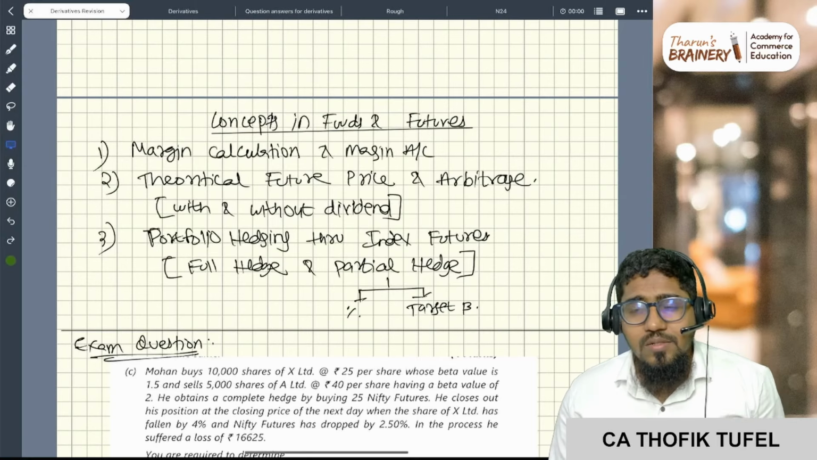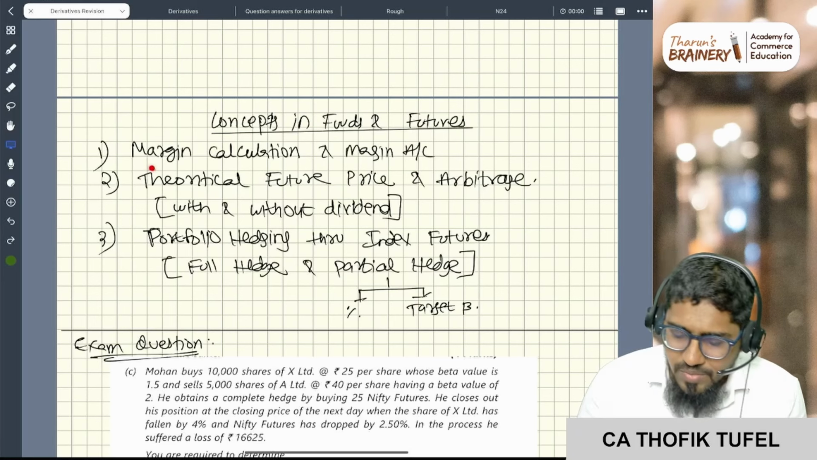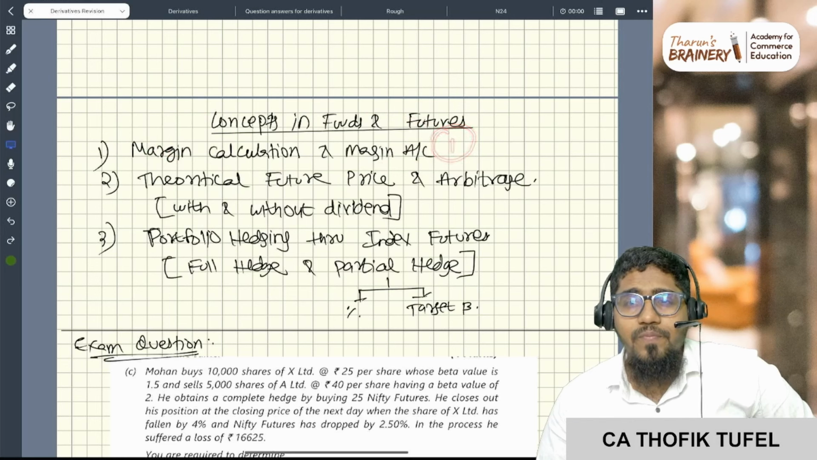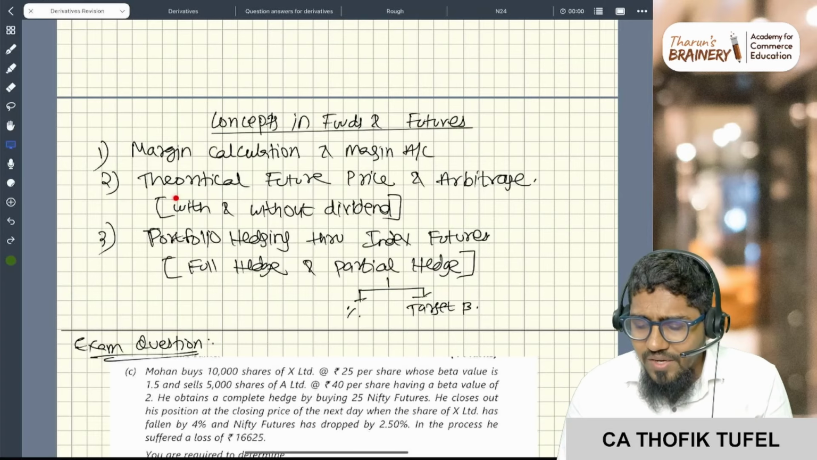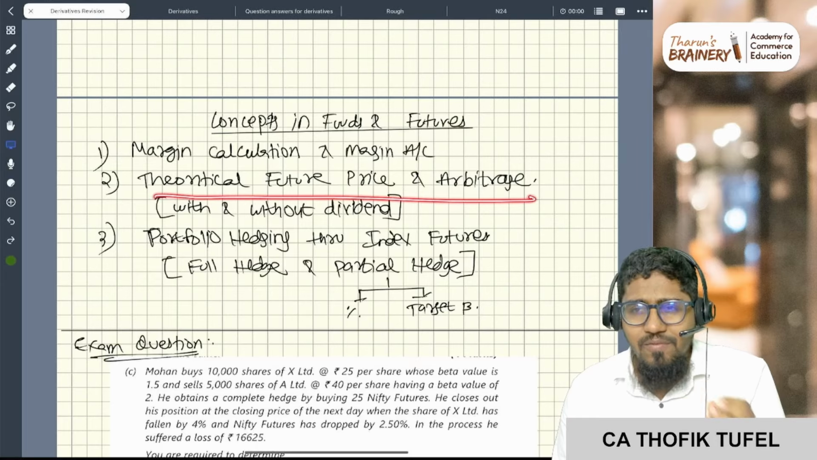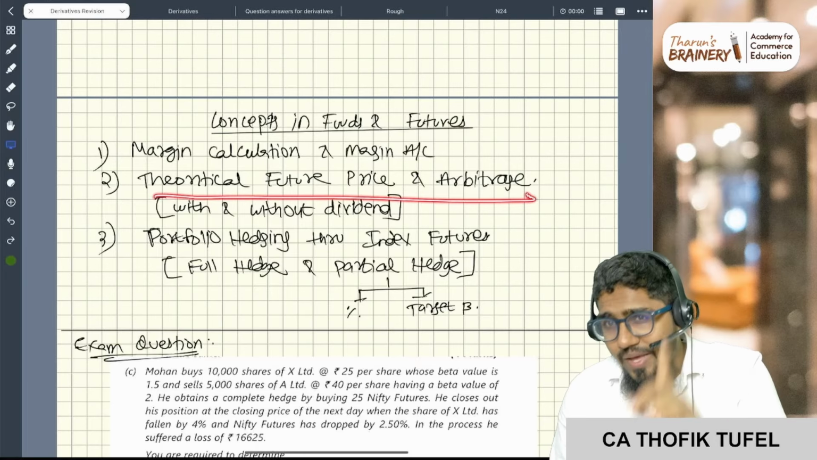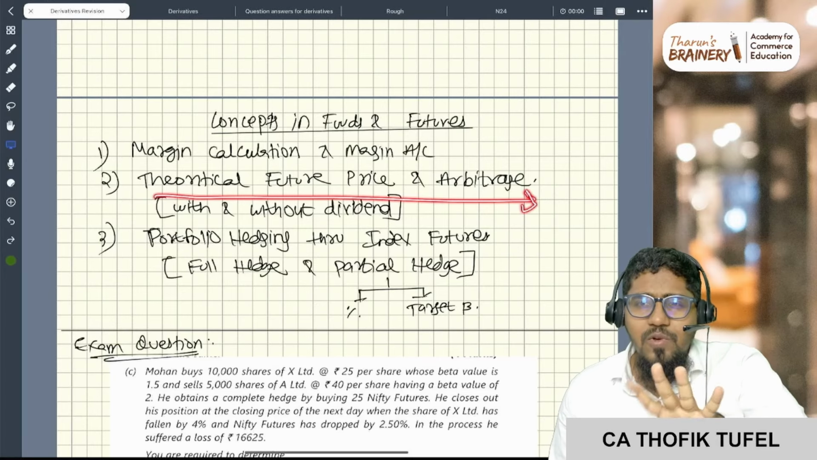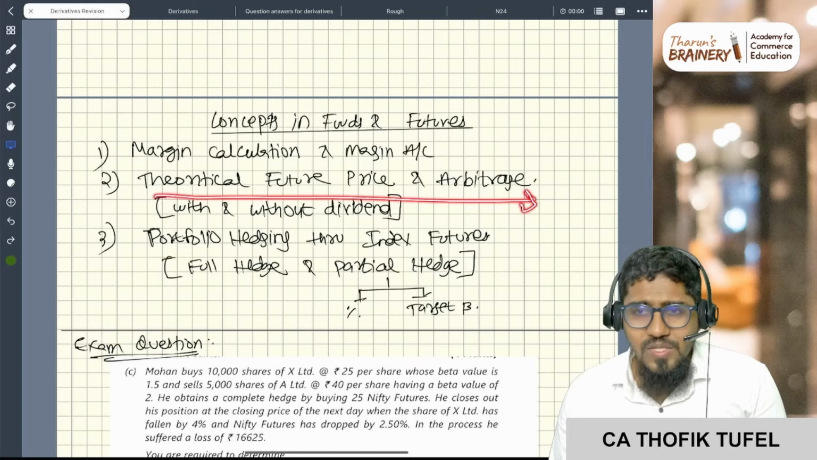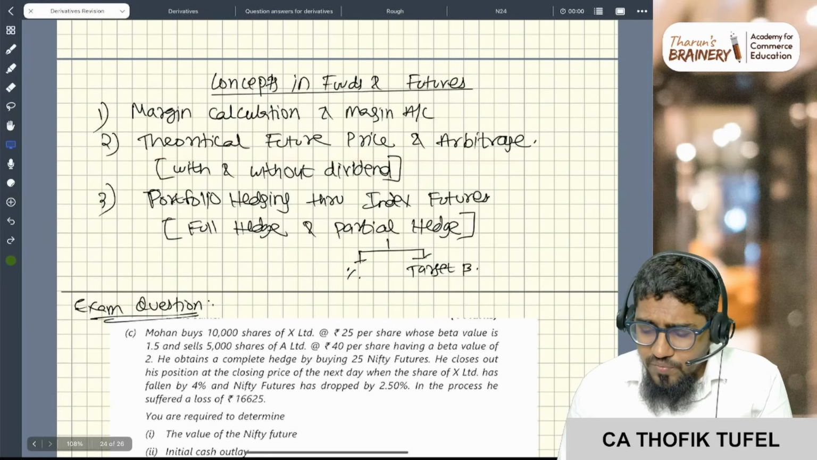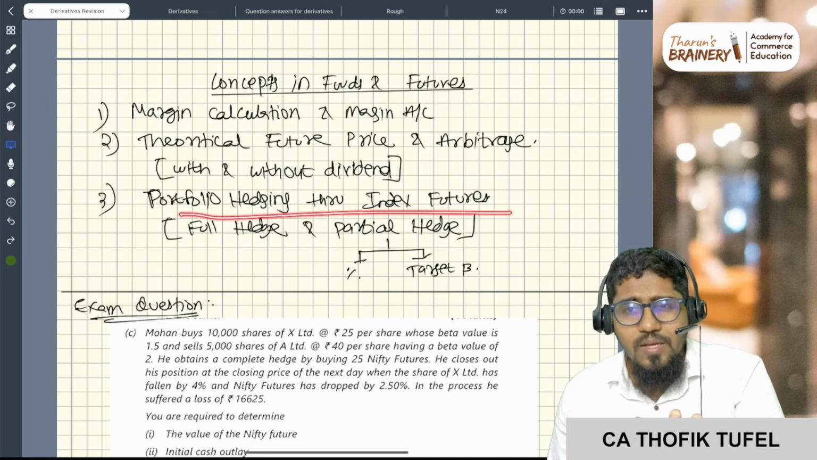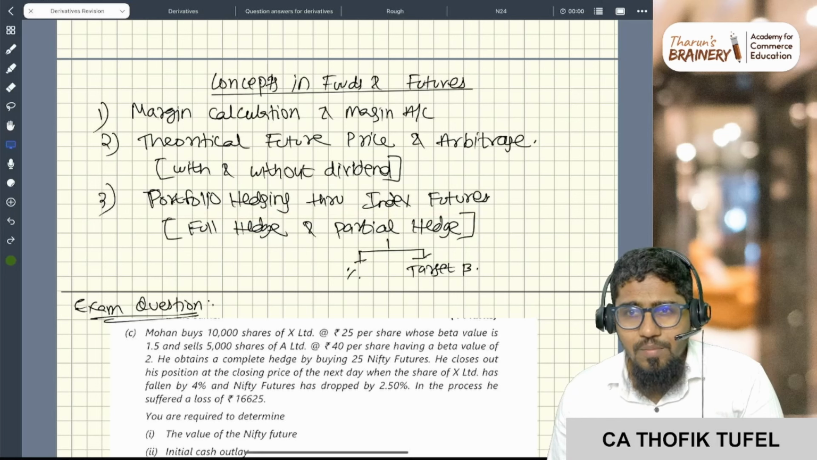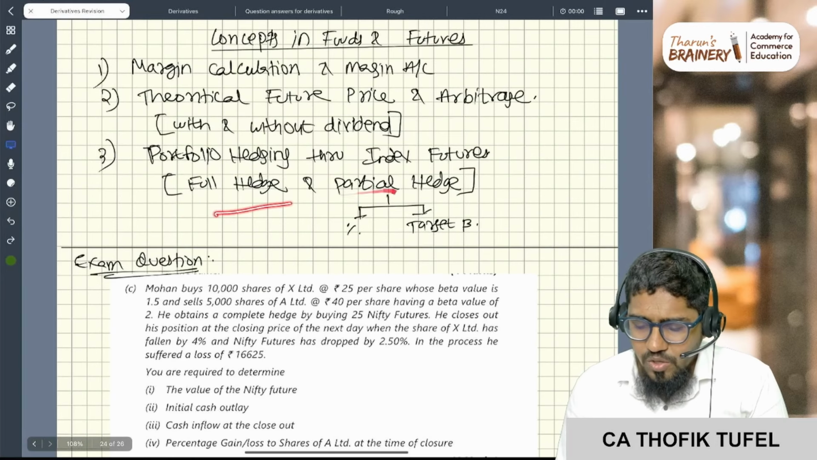See, in the examination, what concepts will come? Only three shots where questions can be asked. Final shot: first is margin calculation and margin account. In the last 4 attempts, one question was asked from here. Next, they can ask theoretical future price and arbitrage. In the last 4 attempts they have not asked, but there is a high chance that they will, because it is a good topic. Next, portfolio hedging through index futures: I think in 3 of the past 4 attempts they have asked this question, either full hedge or partial hedge.